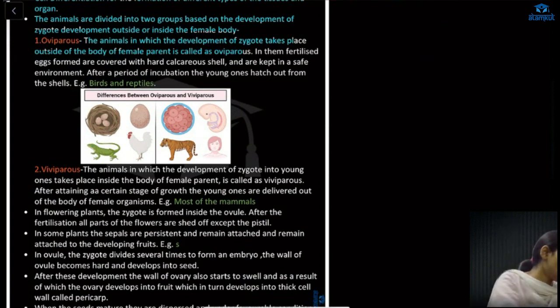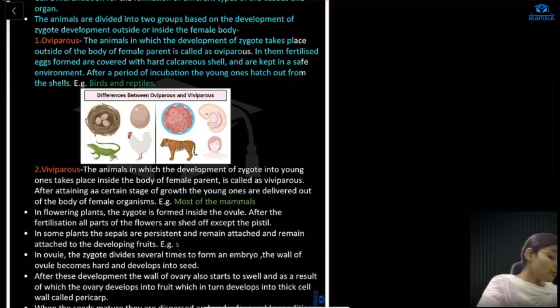In them, the fertilized eggs formed are covered with a hard calcareous shell and are kept in a safe environment. After a period of incubation, the young ones hatch out from the shells. Examples: birds and reptiles. They are oviparous animals. Their females lay eggs outside their body and take care of the eggs until the hatching period. After the complete incubation period, the young ones come out of the shell.